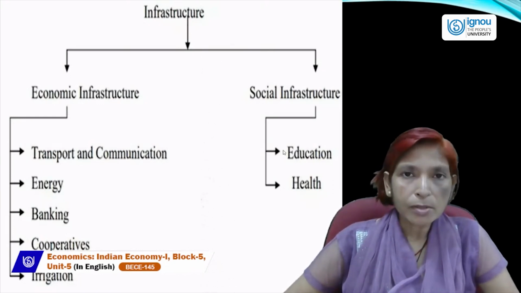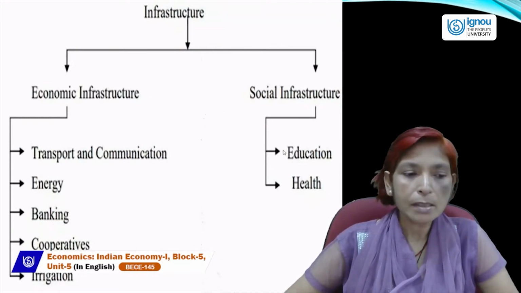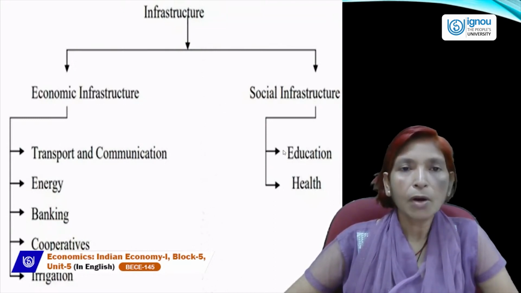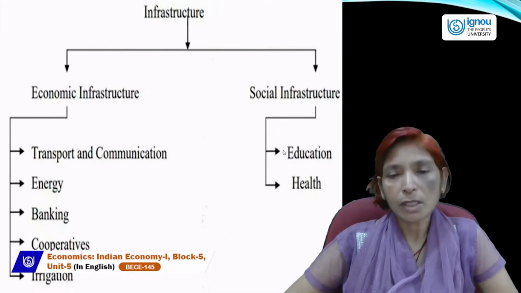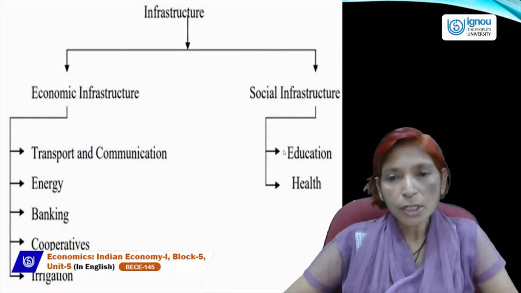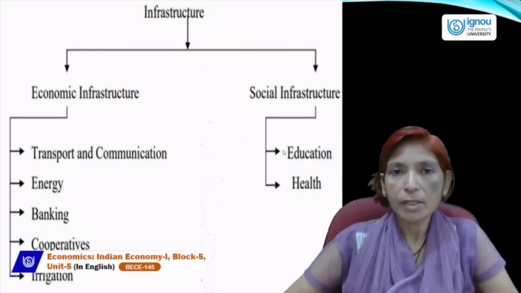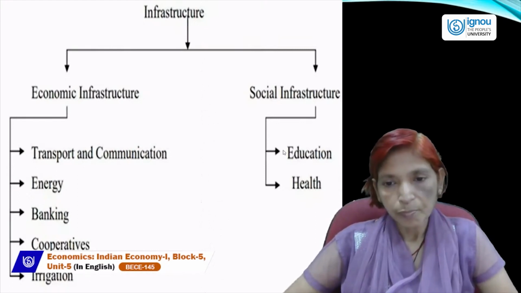In economic infrastructure, we include transport, communication, energy, banking, insurance, cooperatives, and irrigation facilities. In social infrastructure, we include education and health. Education and health are known as social infrastructure facilities.